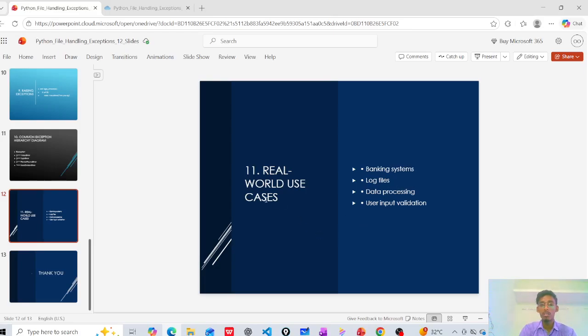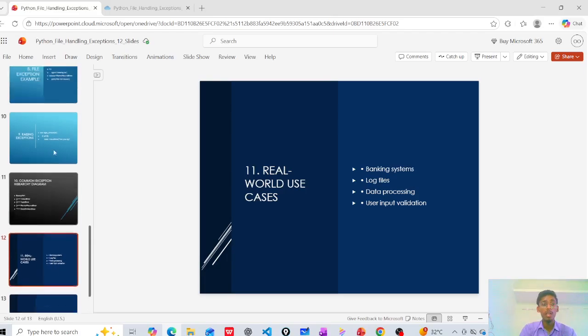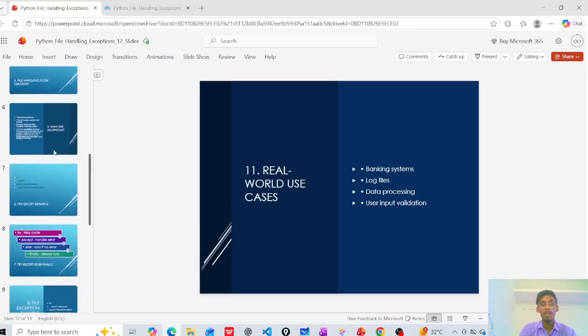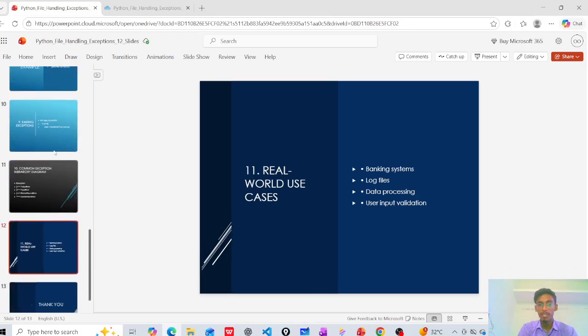These are the real world use cases, and this is all about file handling and exception handling in Python. Thank you guys.